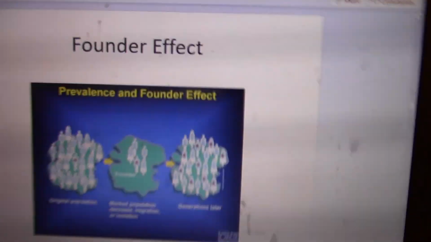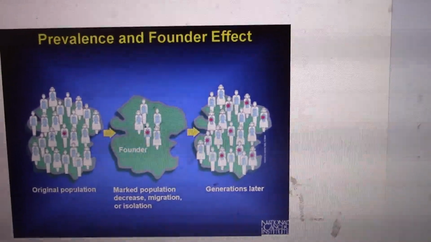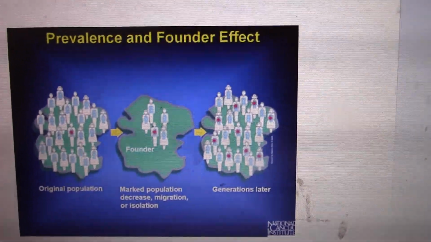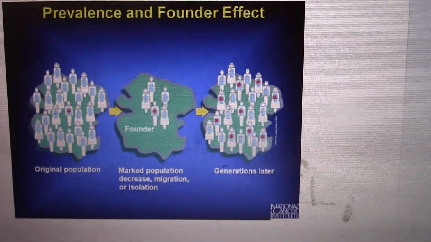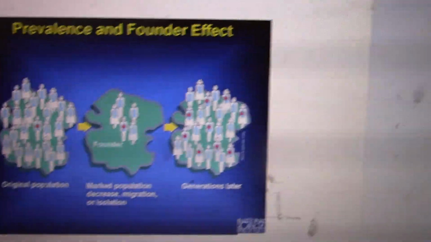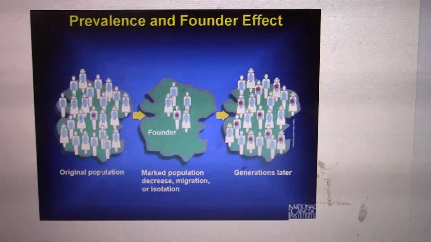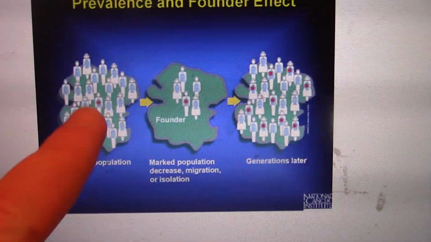So a good example of this is in old world Jewish individuals and new world Jewish individuals, and a subpopulation of Jews called Ashkenazi Jews. So in the old world, meaning Eurasia, Ashkenazi Jews have low rates of Tay-Sachs disease.